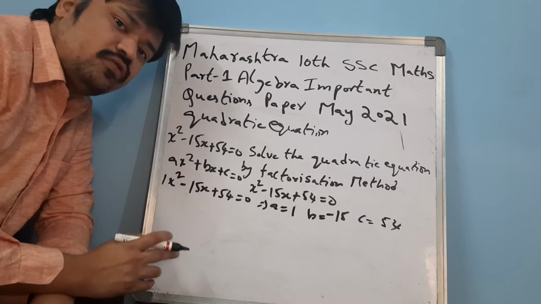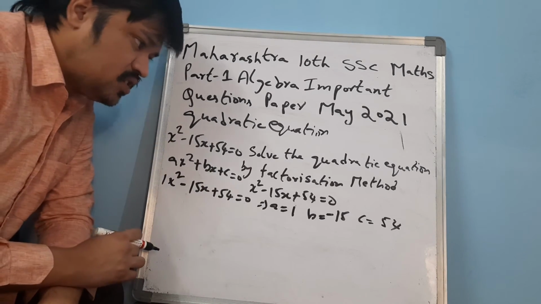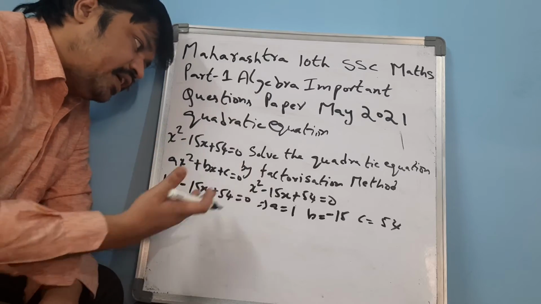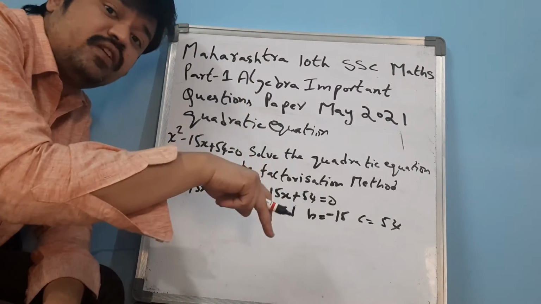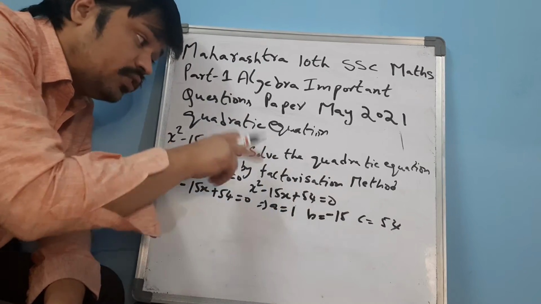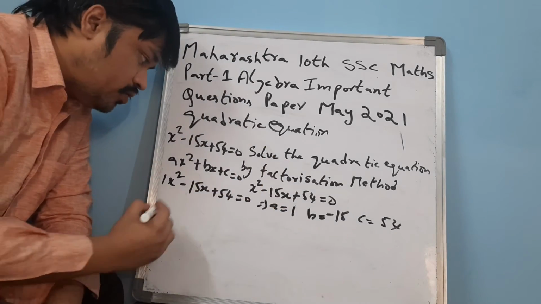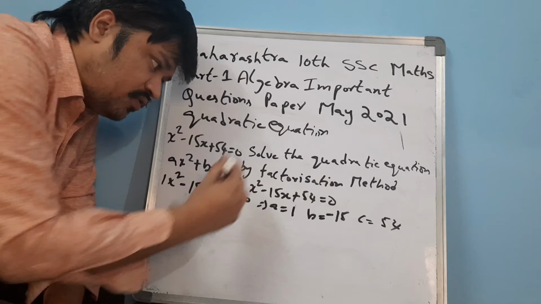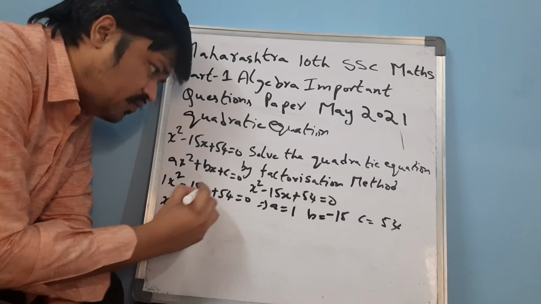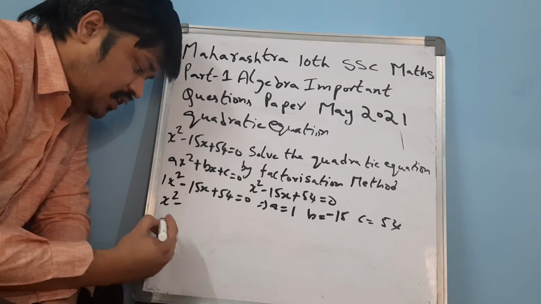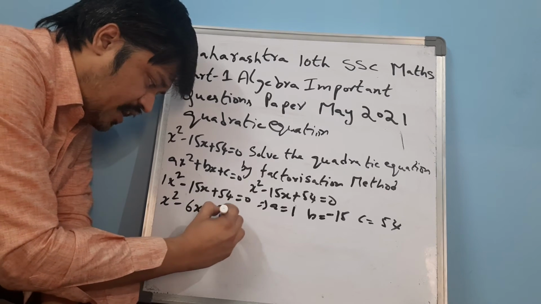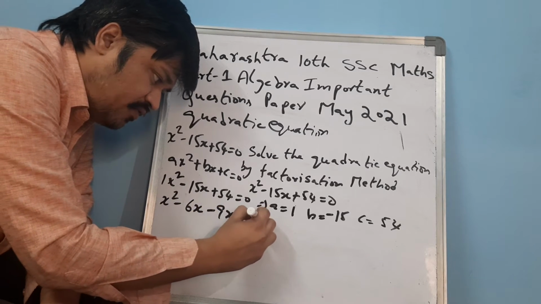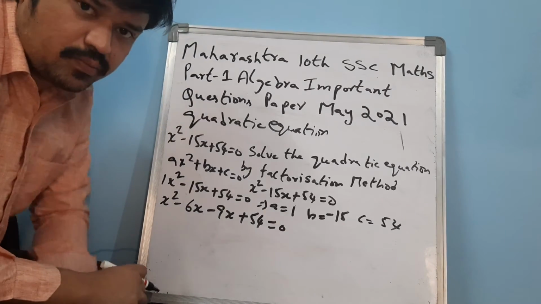Now a is equal to 1, b is equal to minus 15, c is equal to 54. The quadratic equation is in this form. You have to do the factorization. Factorization is very important: how to find the factors for the given problem. Now what you have to do is this: x square minus 15x, I am writing as x square minus 6x minus 9x plus 54 is equal to 0.